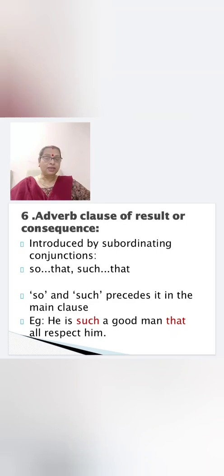Let us see the example and understand, children. He is such a good man that all respect him. So what do you find? Such is in the main clause: he is such a good man, and that is in the subordinate clause. So this is adverb clause of result. Because he is a good man, people respect him. So result, okay, and consequence.